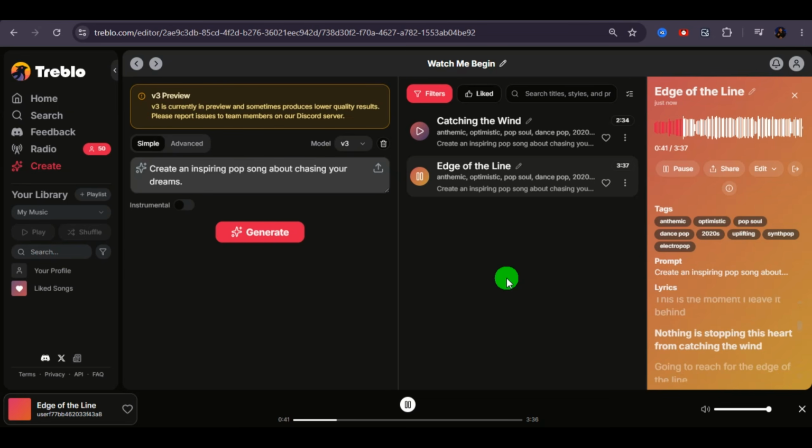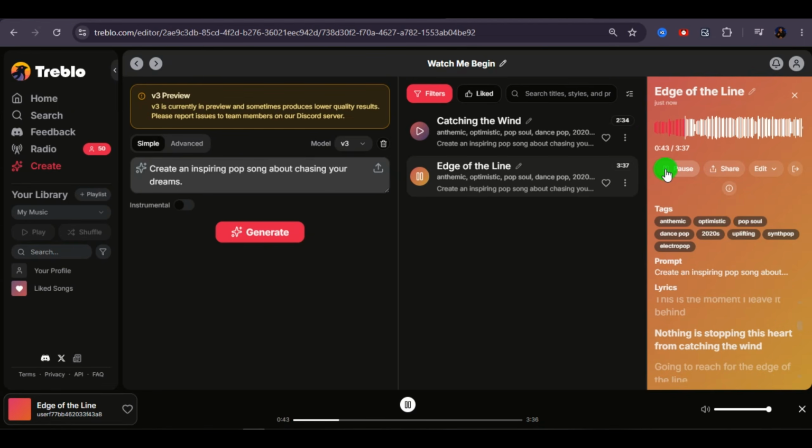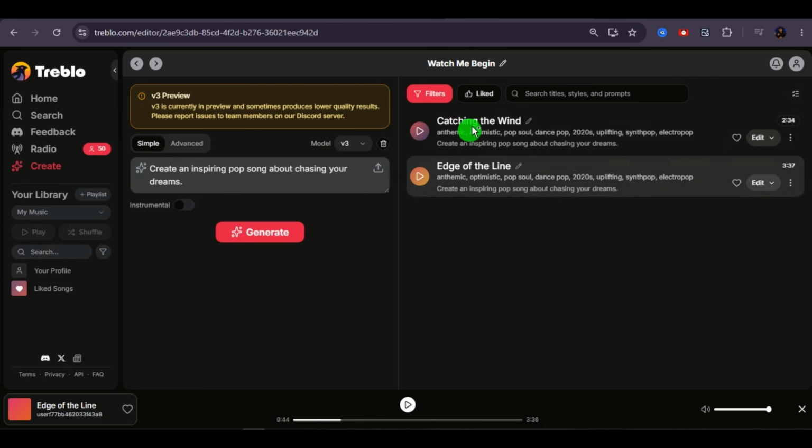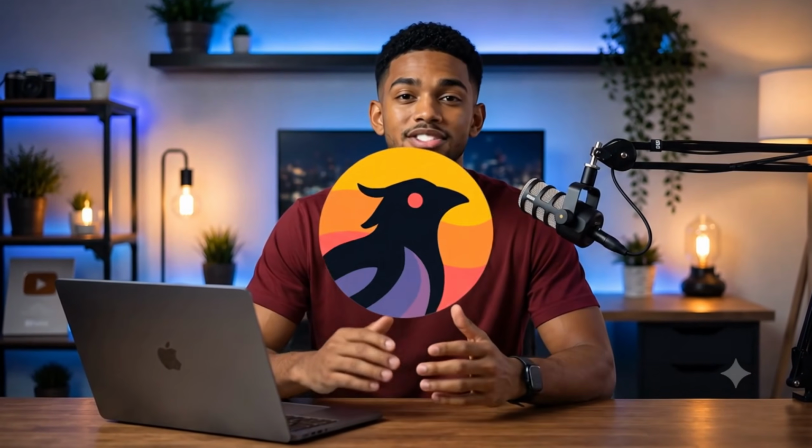Not bad at all. The AI understood the topic, created lyrics, and generated a complete song from a single sentence. But here's the important part. This is actually the lowest level of control you have inside Treblo. We gave the AI an idea and allowed it to make all the creative decisions. So what happens when we start making those decisions ourselves?